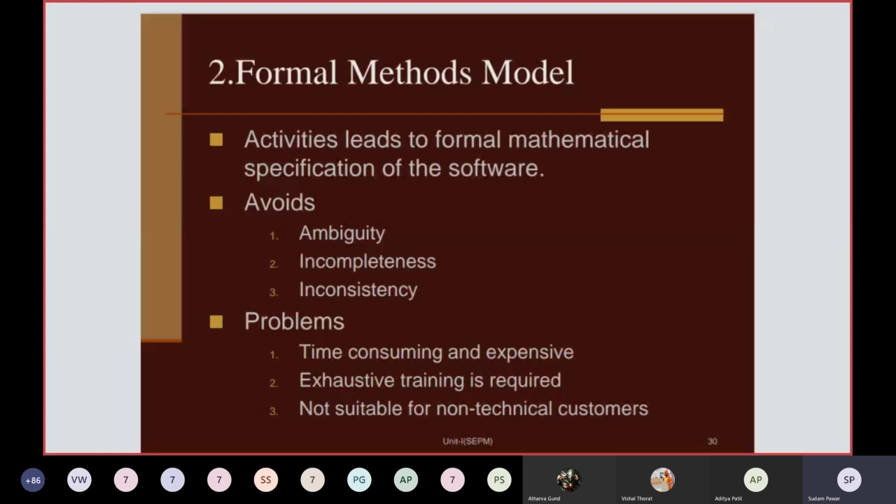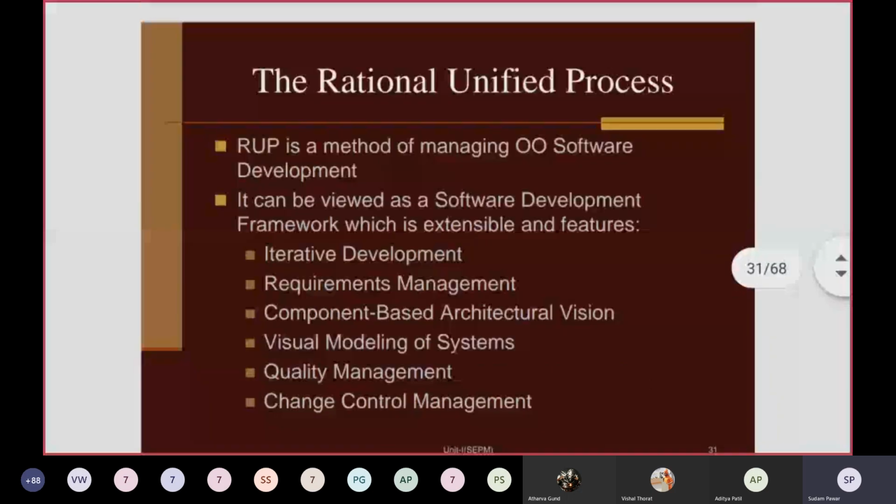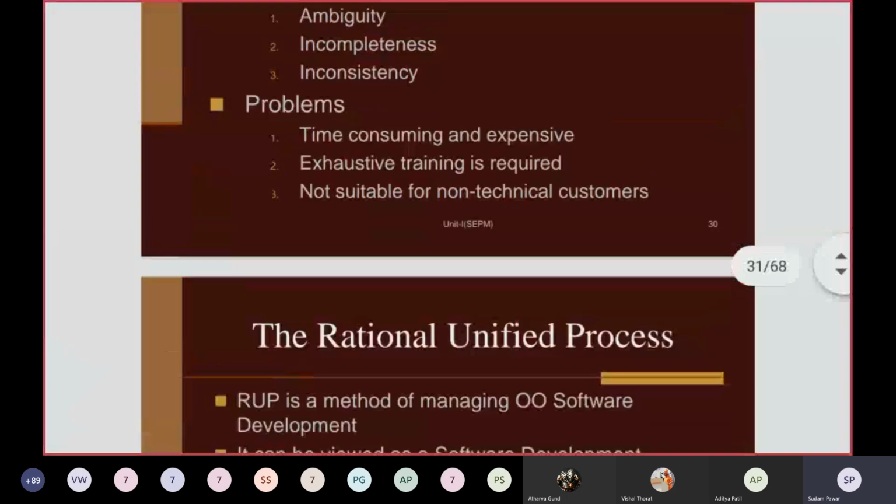Okay, so this is regarding the formal methods model. Earlier we saw the component based model, and this is the formal methods model. These two additional models we have seen apart from the linear, incremental, and evolutionary process models. So today we saw two extra models, the component based model and the formal methods model.